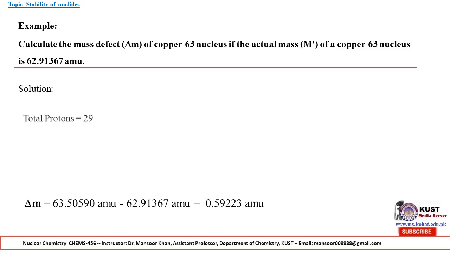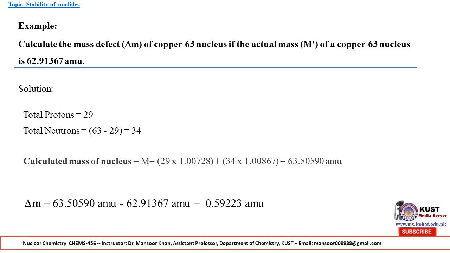Solution. Total number of protons is equal to 29. Total number of neutrons is 63 minus 29, where 63 is the total mass number, minus the number of protons, which is equal to 34.